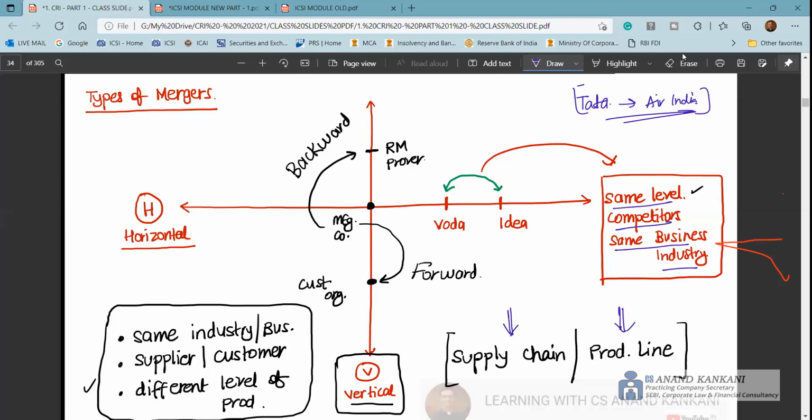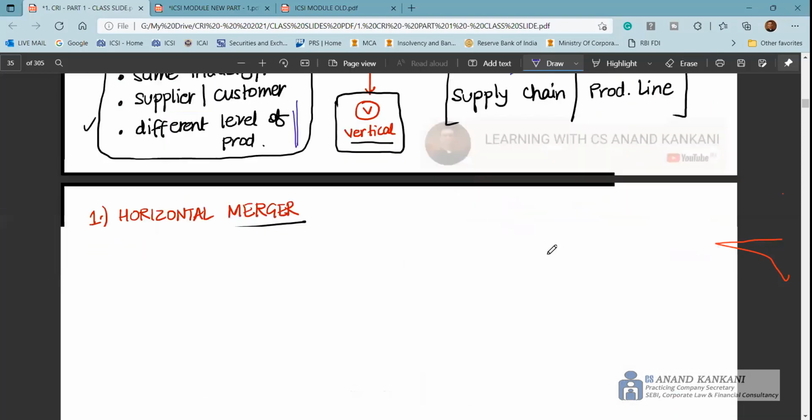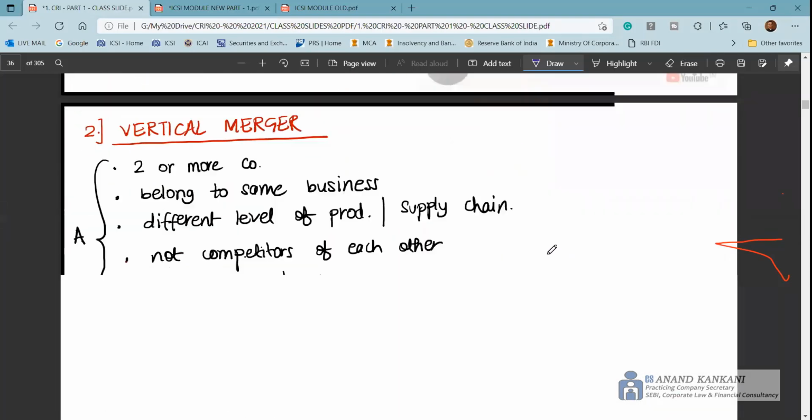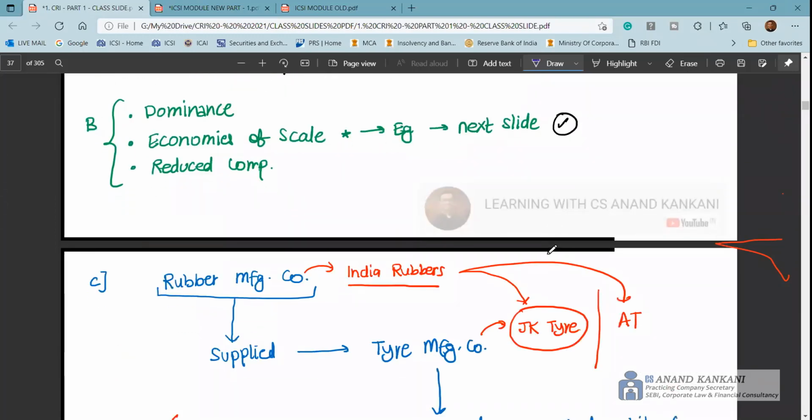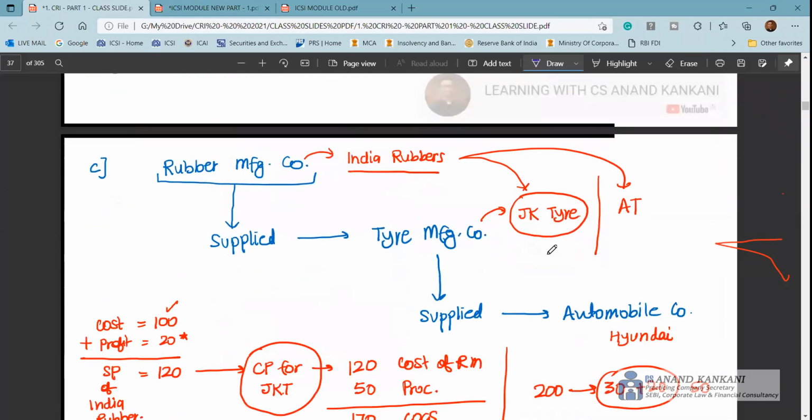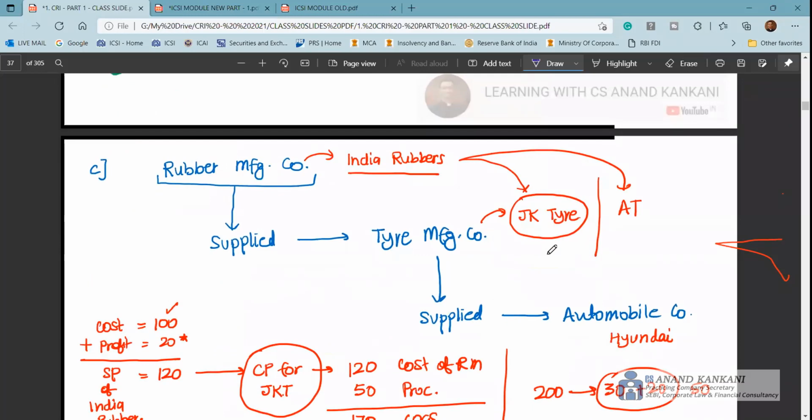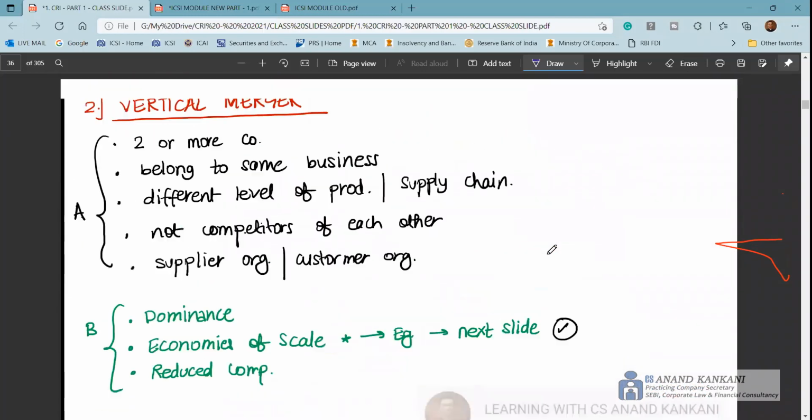In a vertical merger, you are in the same industry, same business, but at different levels of production, and either you are acquiring your supplier or your customer. A classic dummy example that I always give is a rubber manufacturing company acquiring a tire manufacturing company, then a tire manufacturing company acquiring an automobile company. That example you can give.